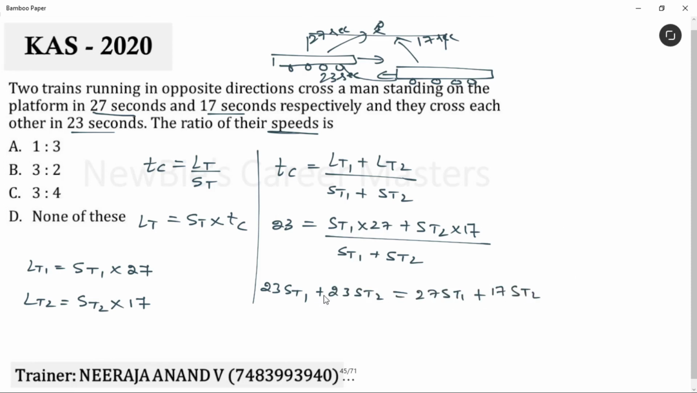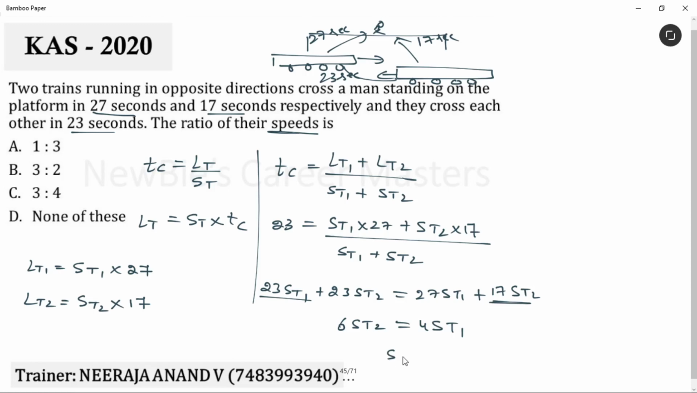Simplify this equation by sending the same variables to one side. See, I'll send this to RHS. We get 27 minus 23, 4 into speed of the train 1, and now I'm sending this to LHS. We get 23 minus 17, 6 into speed of the train 2.